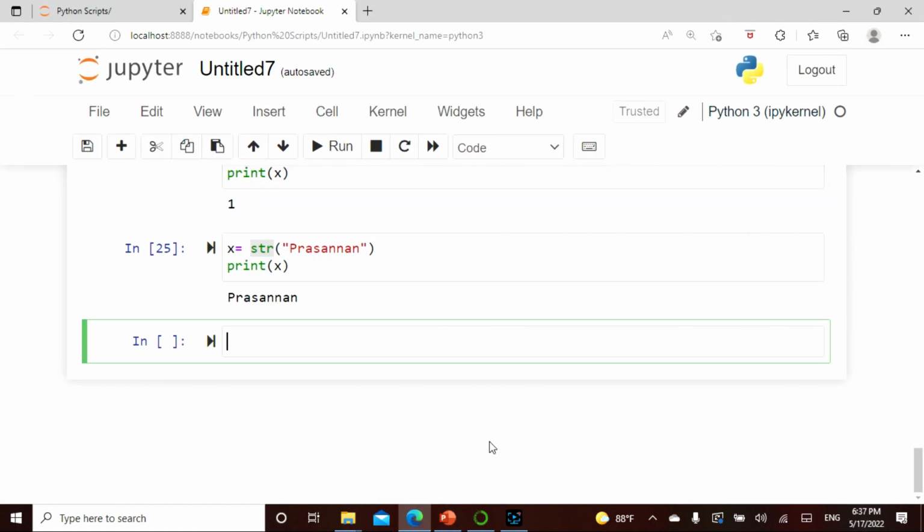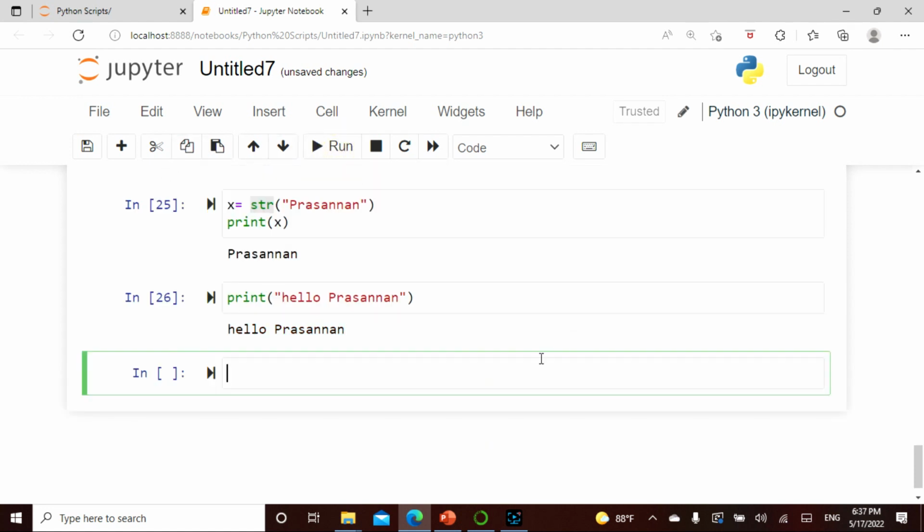Having said that, let's check this out. When I say print hello Prasannan, this is going to give me hello Prasannan. This is a string.